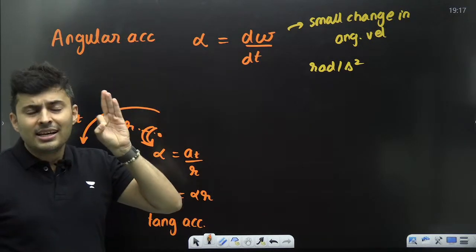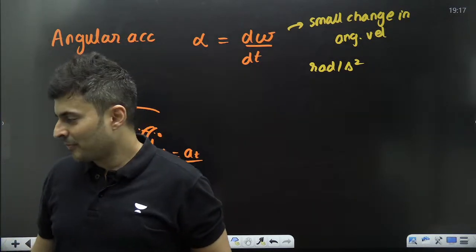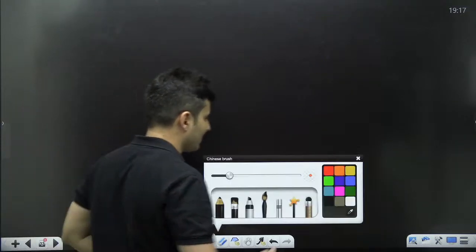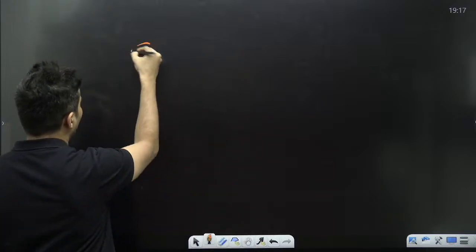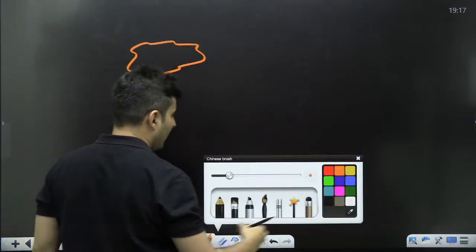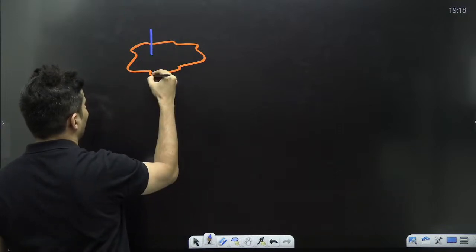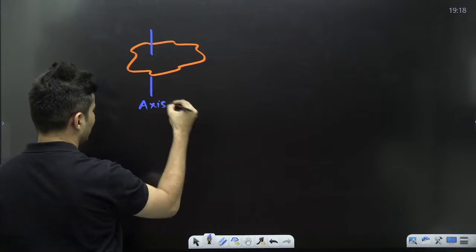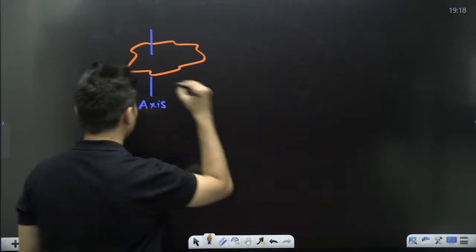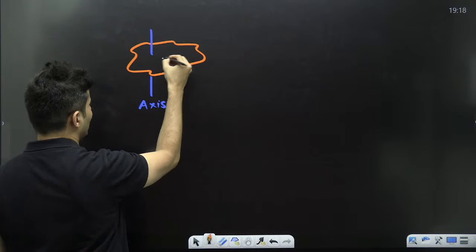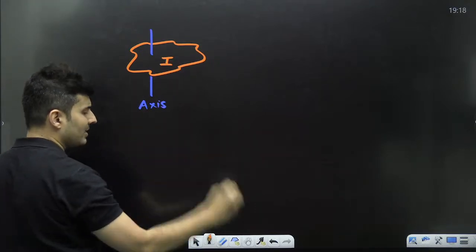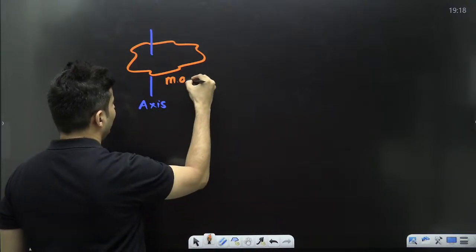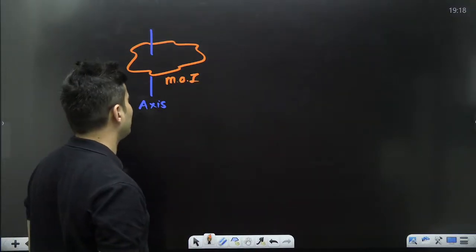Is also called the effect of the rotation. Cool? Okay. So let's see what it means. Imagine you have some body, and there is some axis about which it can rotate. This body has its own moment of inertia, which we can call I.